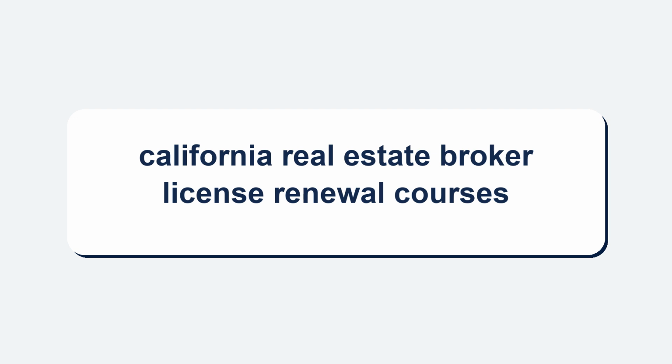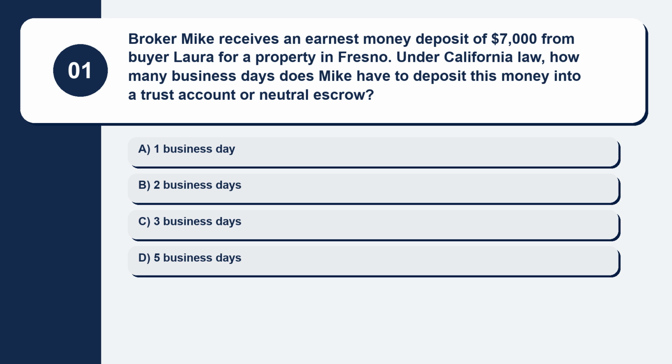Let's begin. Question 1. Broker Mike receives an earnest money deposit of $7,000 from buyer Laura for a property in Fresno. Under California law, how many business days does Mike have to deposit this money into a trust account or neutral escrow? Here are your options.